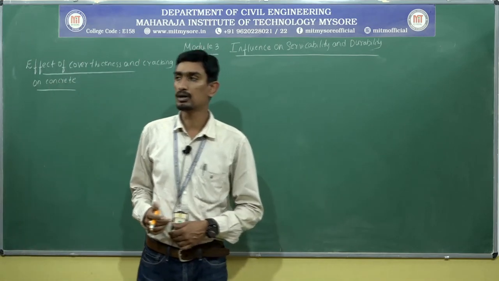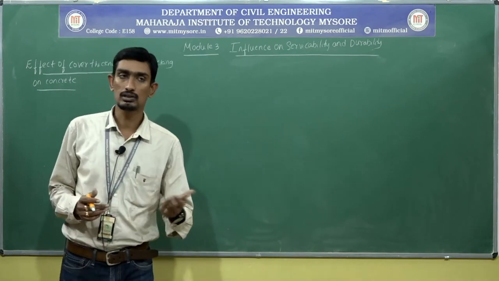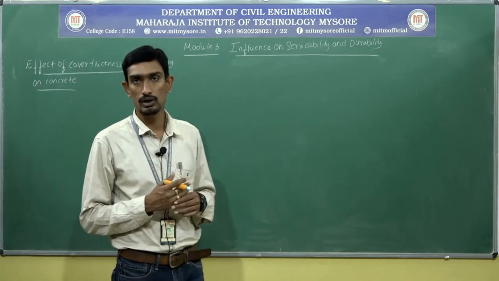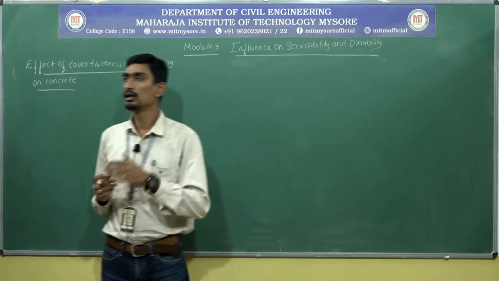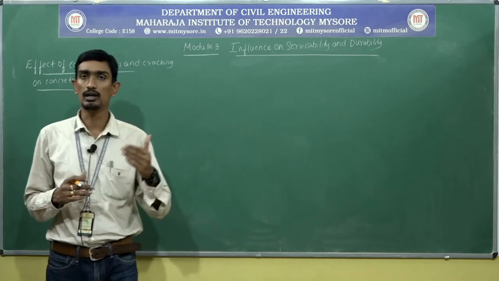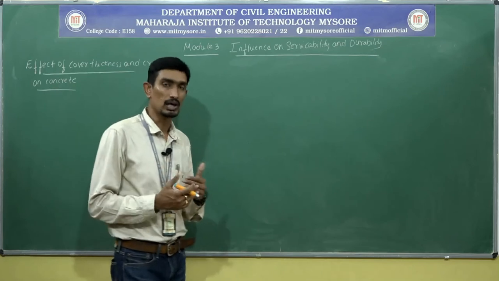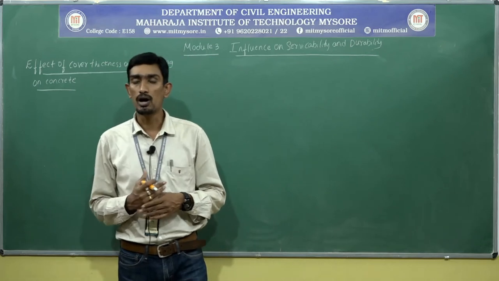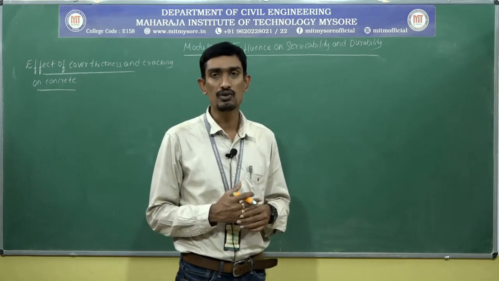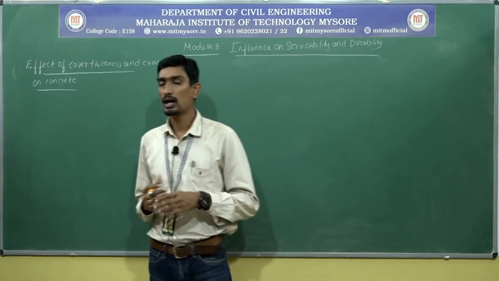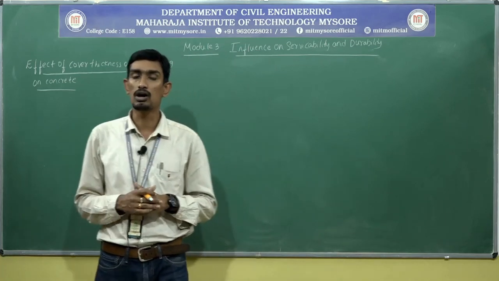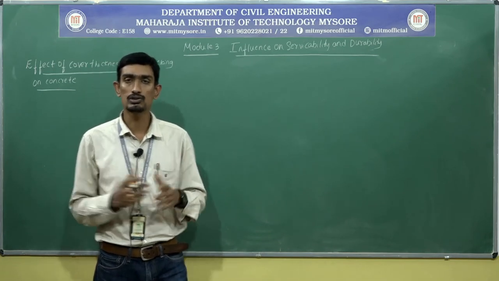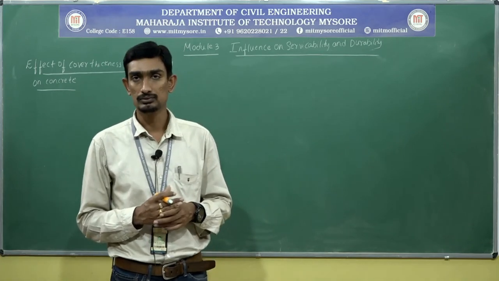This particular topic in module number 3 is connected finally to corrosion. The final line of defense is the cover against corrosion. So in this concept we will learn exactly what is cover, why we need to give cover, or what is the necessity of cover, what are the provisions made by the IS 456 code, and what are all the circumstances you will come across in practice regarding the cover. So all those things we will learn one by one.